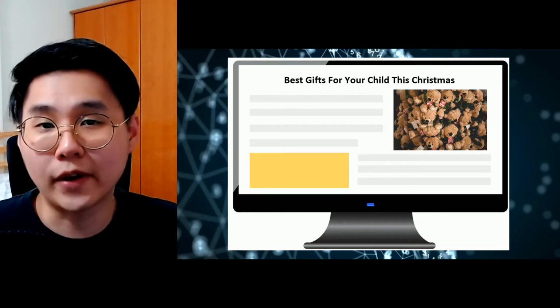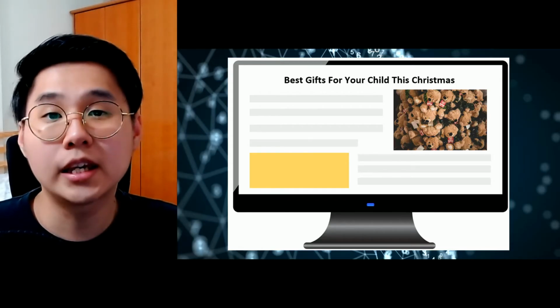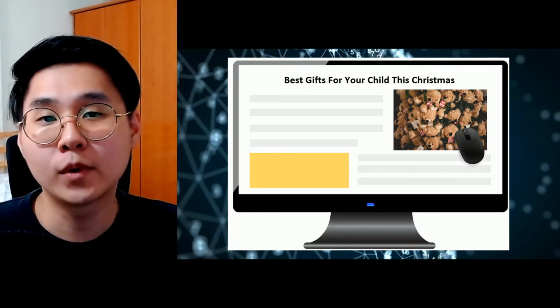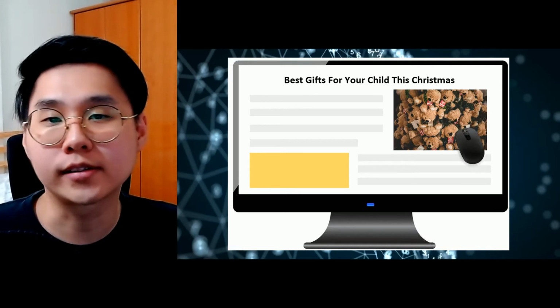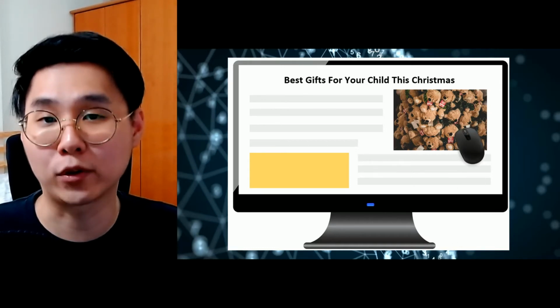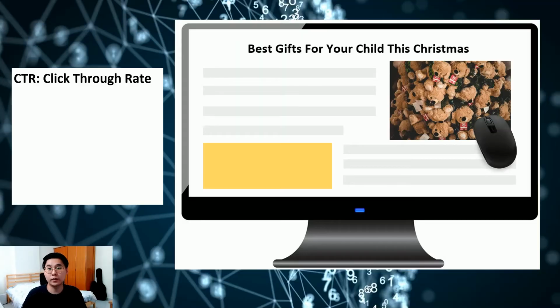So after you have served an impression, what happens next? If you are interested, you will click on the ad. So clicking expresses interest, and clicks can be measured using two metrics. So the first one will be click-through rate. It's basically the percentage of impressions that resulted in a click.